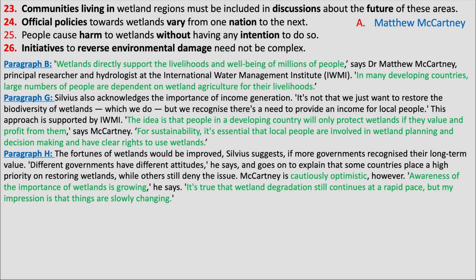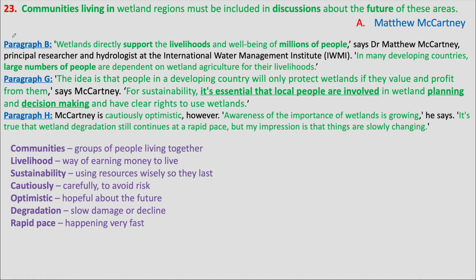Let's go through these. In paragraph B, he says that large number of people are dependent on wetland agriculture. The large number of people may seem to refer to the communities, but these things are not mentioned in any of the statements that we have in the question.